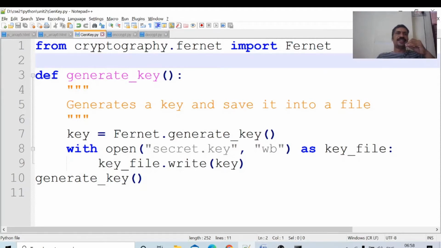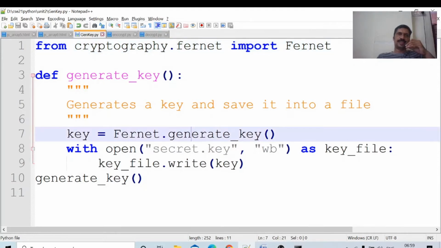Okay, generate key. def generate_key generates a key and saves it into a file. Key equal to Fernet dot generate_key. This Fernet module contains various functions: generate_key, encrypt, decrypt, like that.